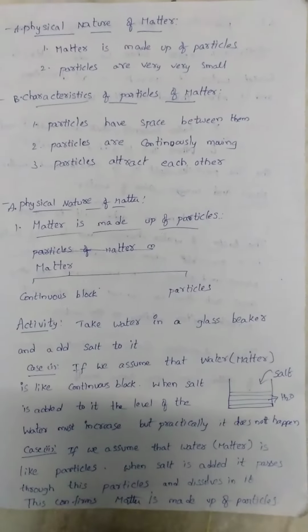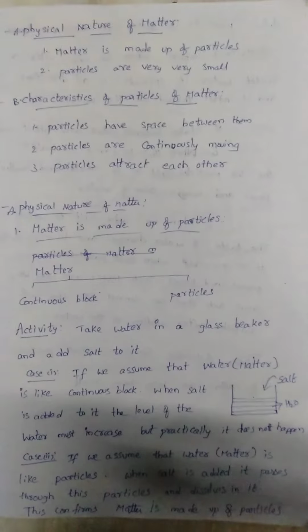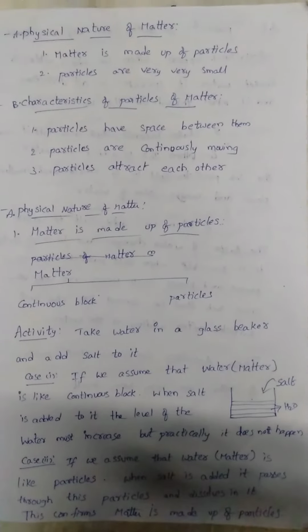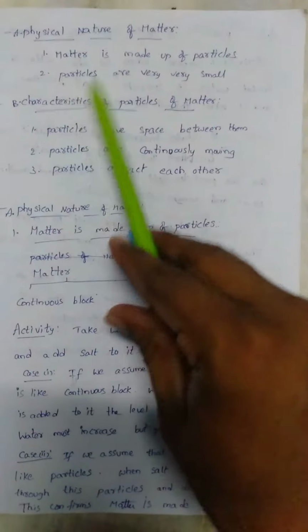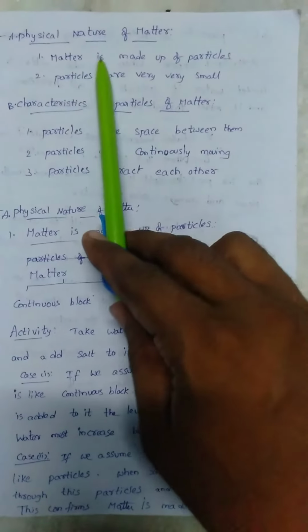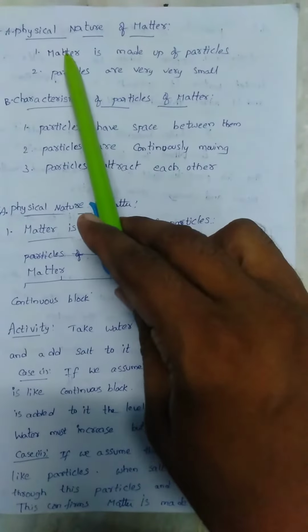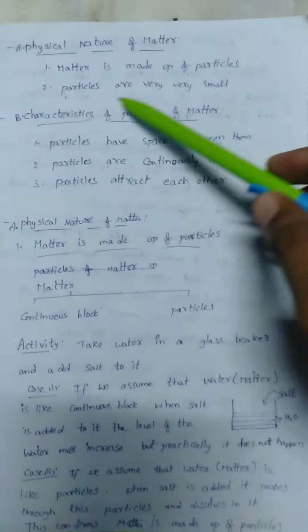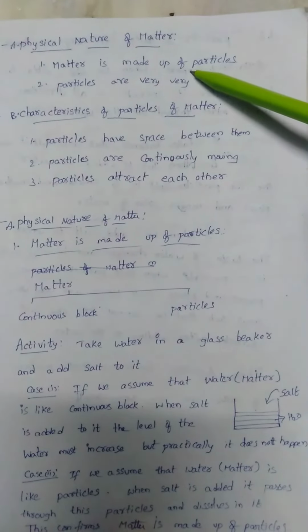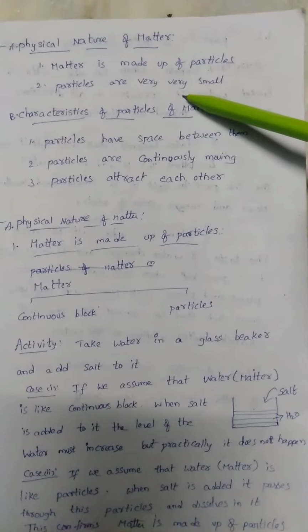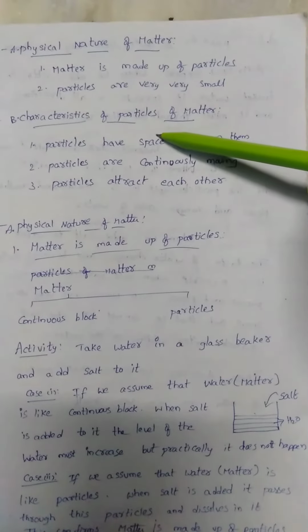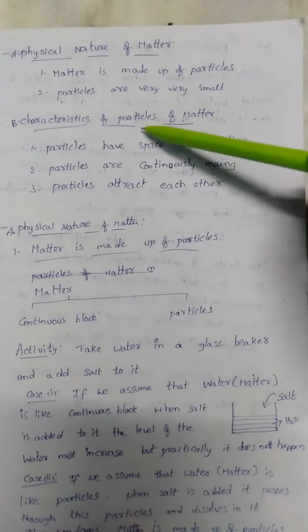Good morning, friends. Today we are going to learn about the physical nature of matter and the characteristics of particles of matter. Physical nature means with the naked eye, with a physical appearance, how this matter looks. In this, we are going to learn that matter is made up of particles, and those particles are very, very small. The second topic we are going to learn in this chapter is the characteristics of the particles of matter.